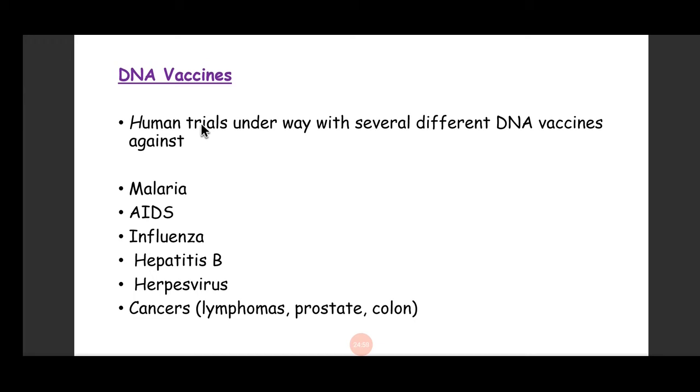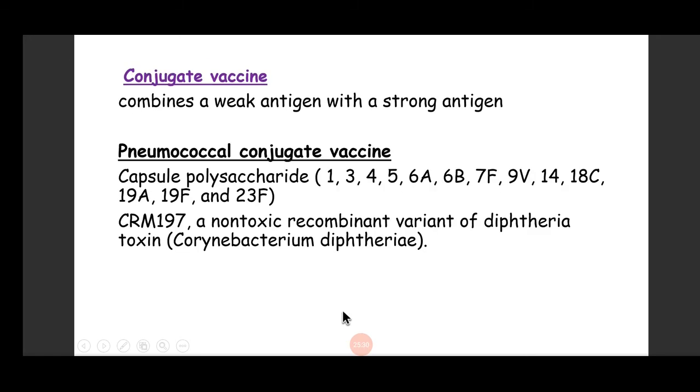DNA vaccines are also similar to RNA vaccines. We inject DNA, it will first convert into RNA, mRNA, and then it will produce the protein. But these vaccines are still under trial. They are not available in the market, and they are still under way with several different DNA vaccines. For example, malaria, HIV, influenza, hepatitis B, herpes virus, and different cancers: lymphoma, prostate, and colon.